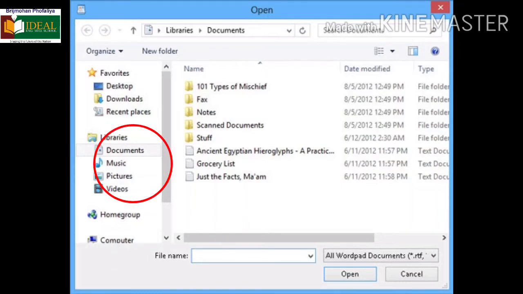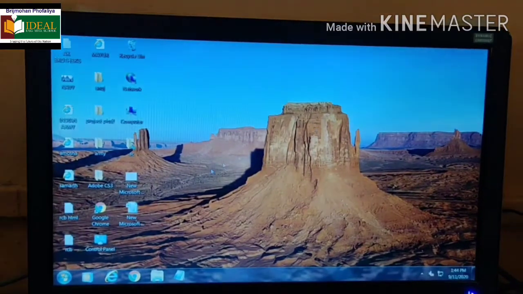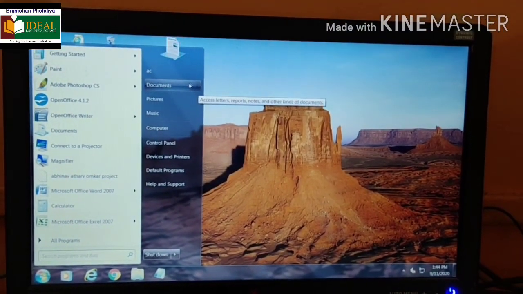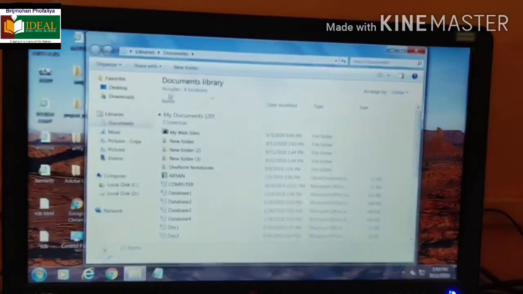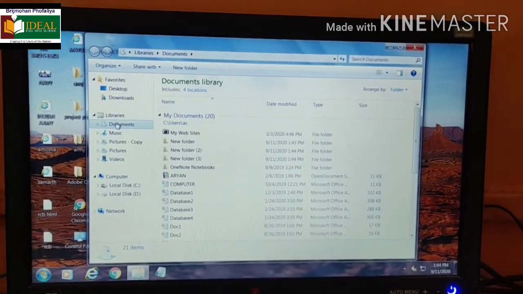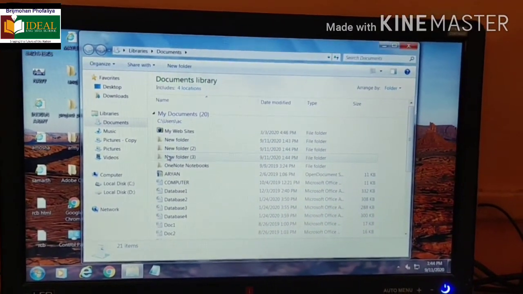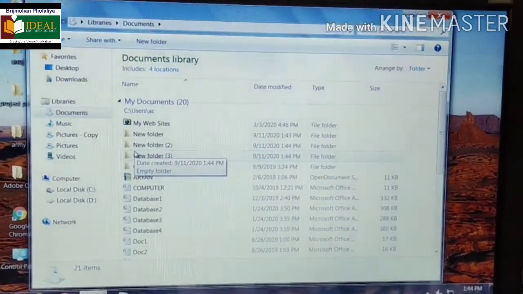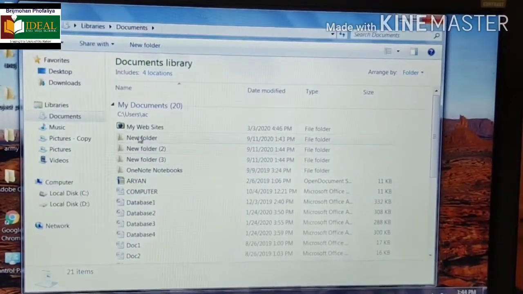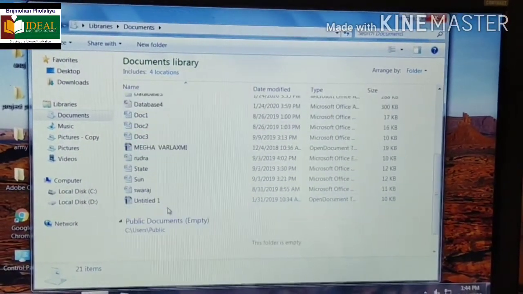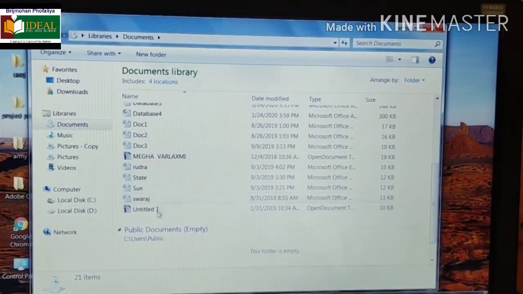Now we will learn how to open these libraries. First of all, you should click on the Start button. In the right panel, there is Documents. Click on Documents. Now this is your libraries window. Here, in Documents, upside you can see all the folders: New folder, New folder 2, New folder 3. These are all folders, and downside all these are the files.